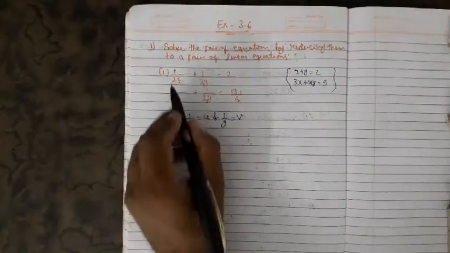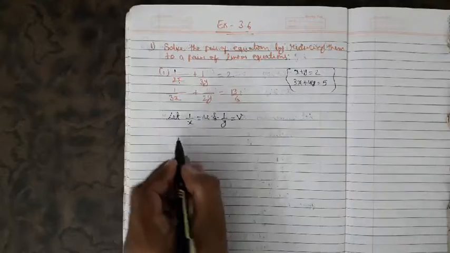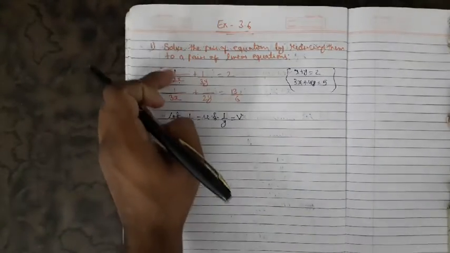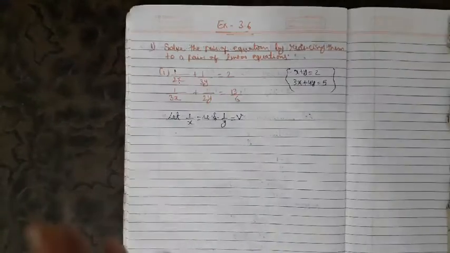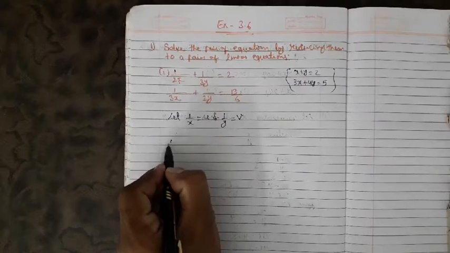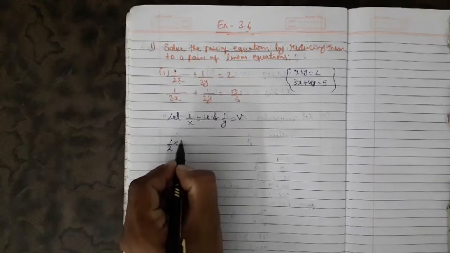Now see, first I have 1 upon 2x. So how will we solve this term? I can write it as 1 upon 2 into 1 upon x.